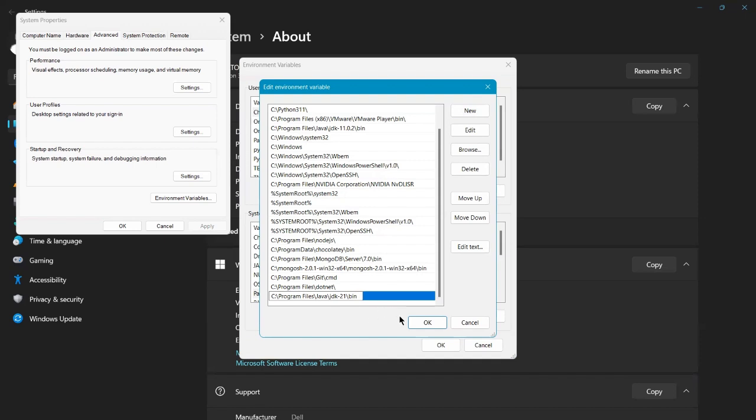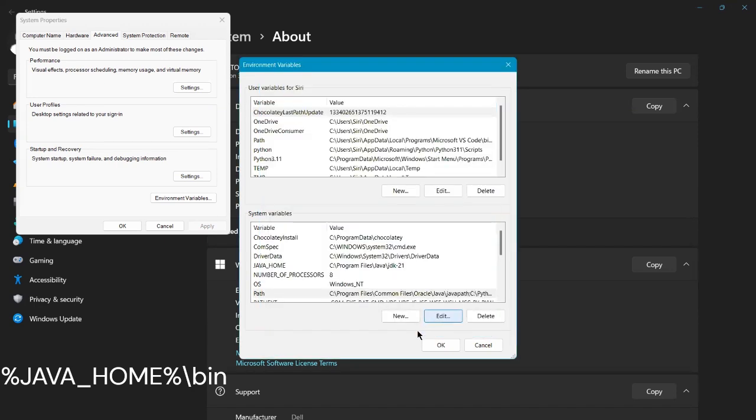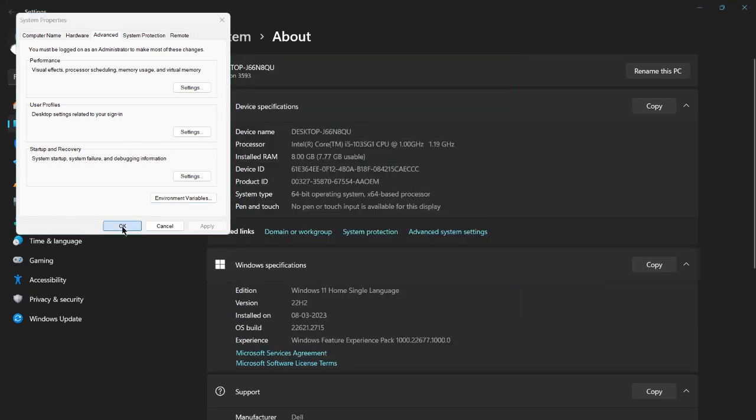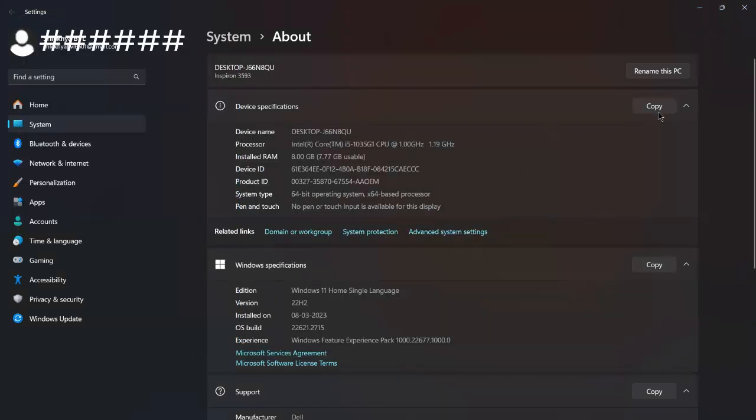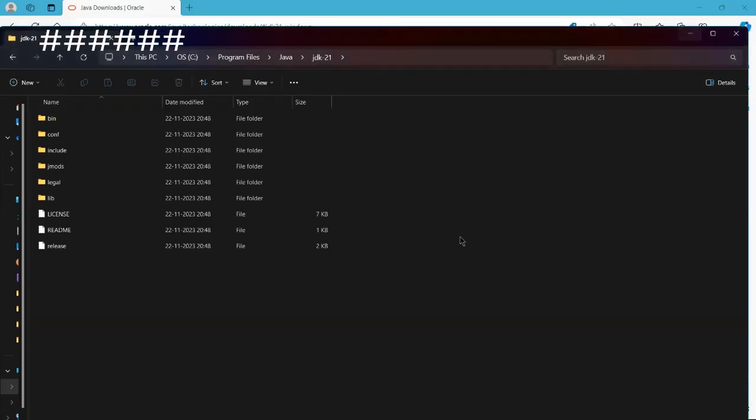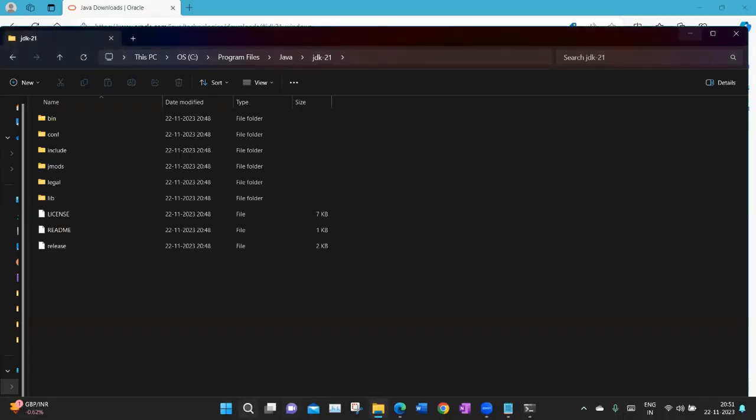Here we have to go inside the bin, or you can also use the command %JAVA_HOME%/bin. Anything is fine. Now click on OK, OK, and OK. Now close this and open command prompt.